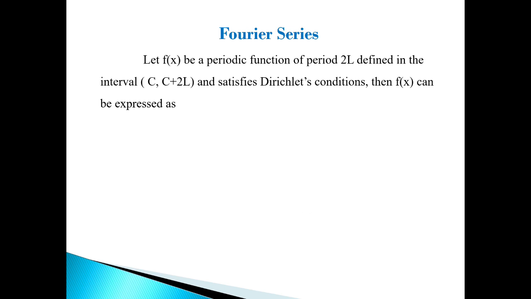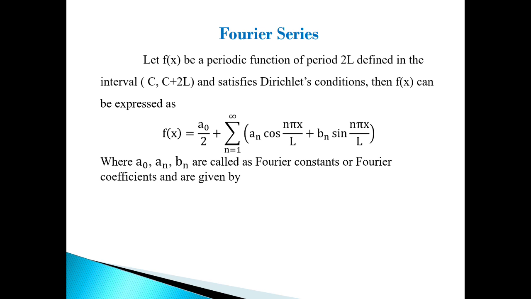Now we see the definition of Fourier series. Let f of x be a periodic function of period 2l defined in the interval c to c plus 2l and satisfying the Dirichlet's conditions. Then f of x can be expressed as f of x is equal to a naught by 2 plus summation n running from 1 to infinity a n cos n pi x by l plus b n sin n pi x by l, where a0, an, bn are called Fourier constants or Fourier coefficients, and which are given